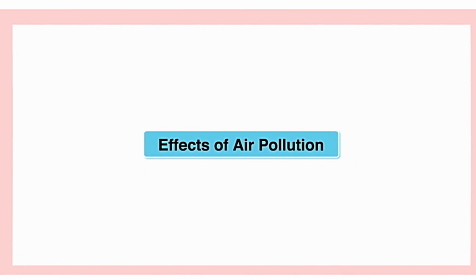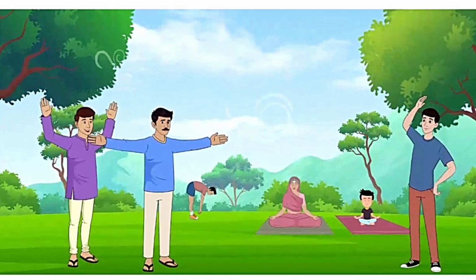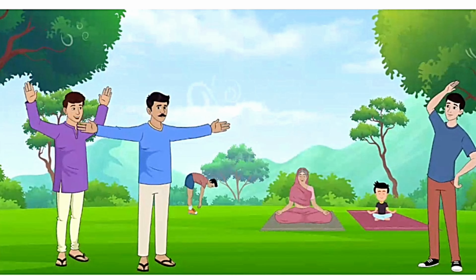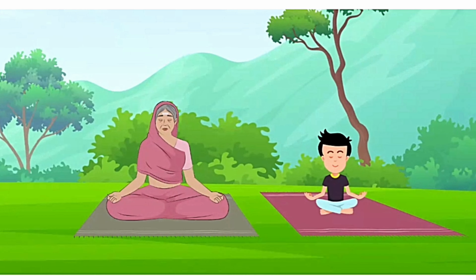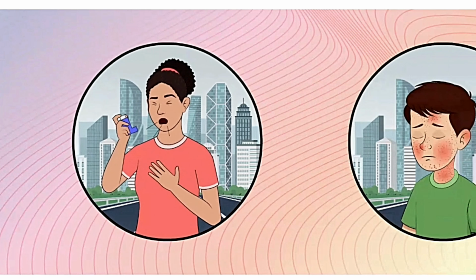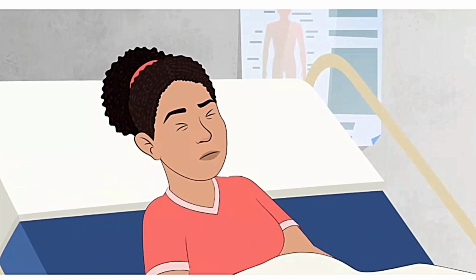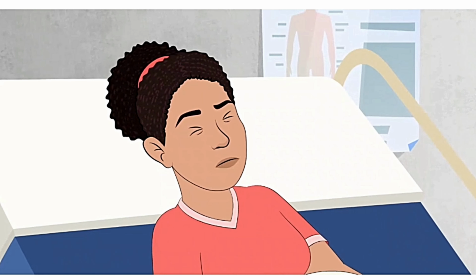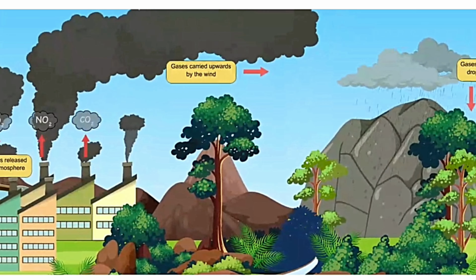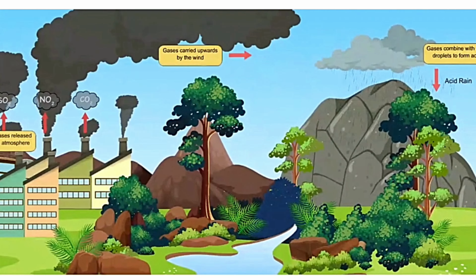Effects of air pollution. Air pollution can cause irritation in the eyes and throat. Dirty air also damages the lungs, especially of people who work or exercise outside, children and senior citizens. Polluted air is worse for people who have asthma or allergies. The extra pollutants only intensify their symptoms and can trigger asthma attacks. Polluted air mixed with rainwater can cause acid rain, especially in cities.